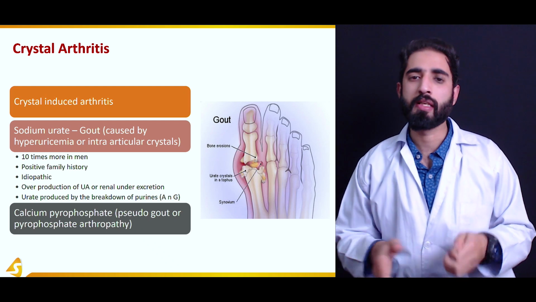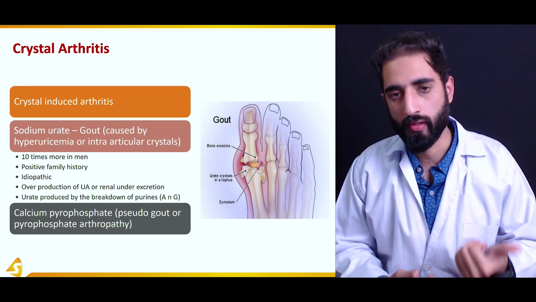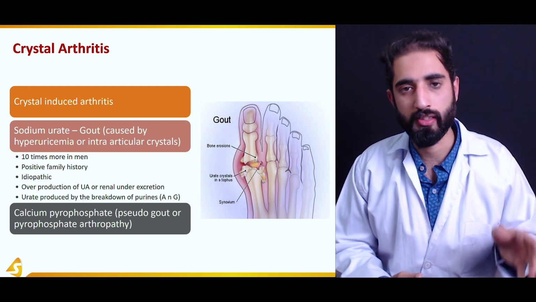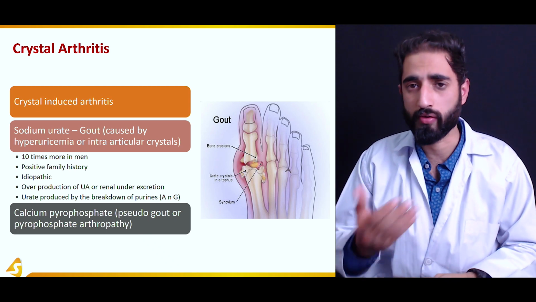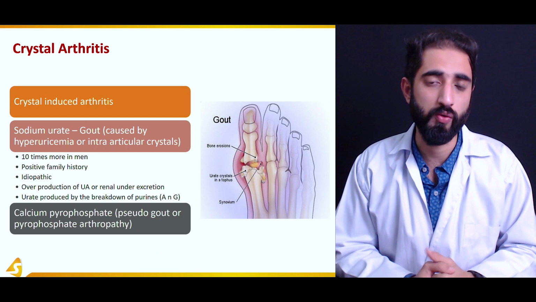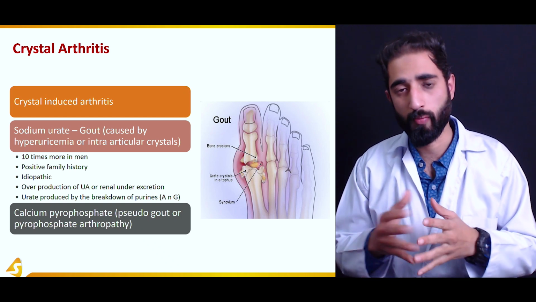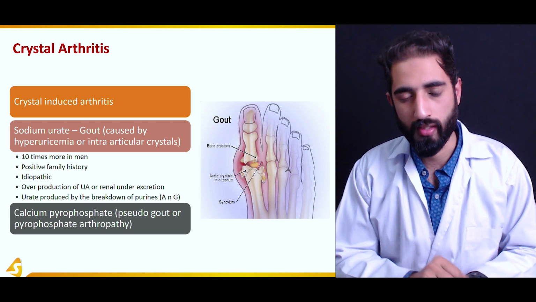What happens is that it is because of increased levels of protein intake, because amino acids are converted into urea, which is converted into uric acid and stored in the body before secretion. So if there are greater levels of uric acid, which is known as hyperuricemia, they may sometimes be deposited in the joints, which would lead to crystal-induced arthritis known as gout.